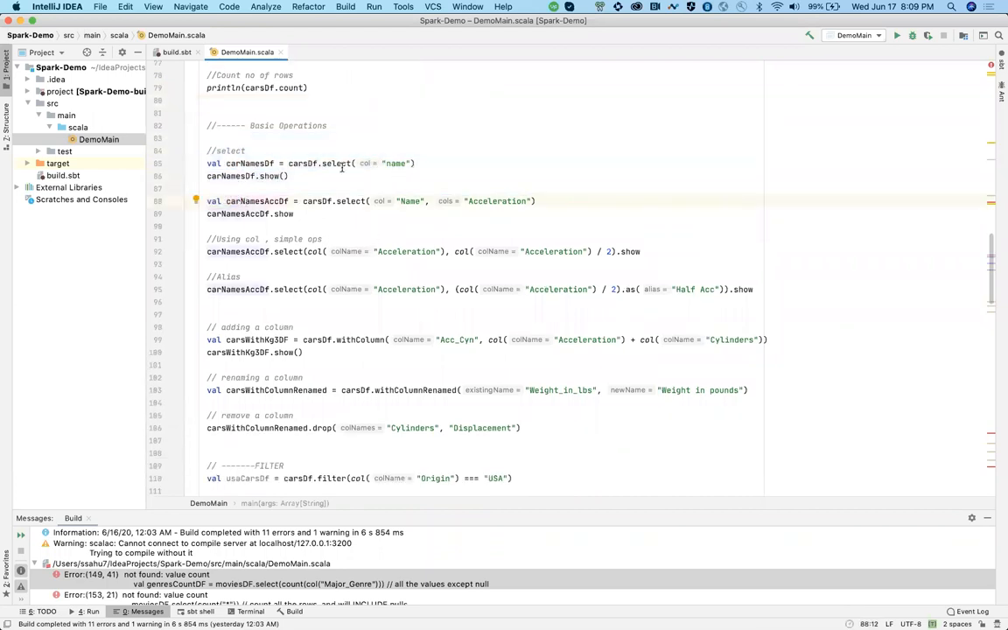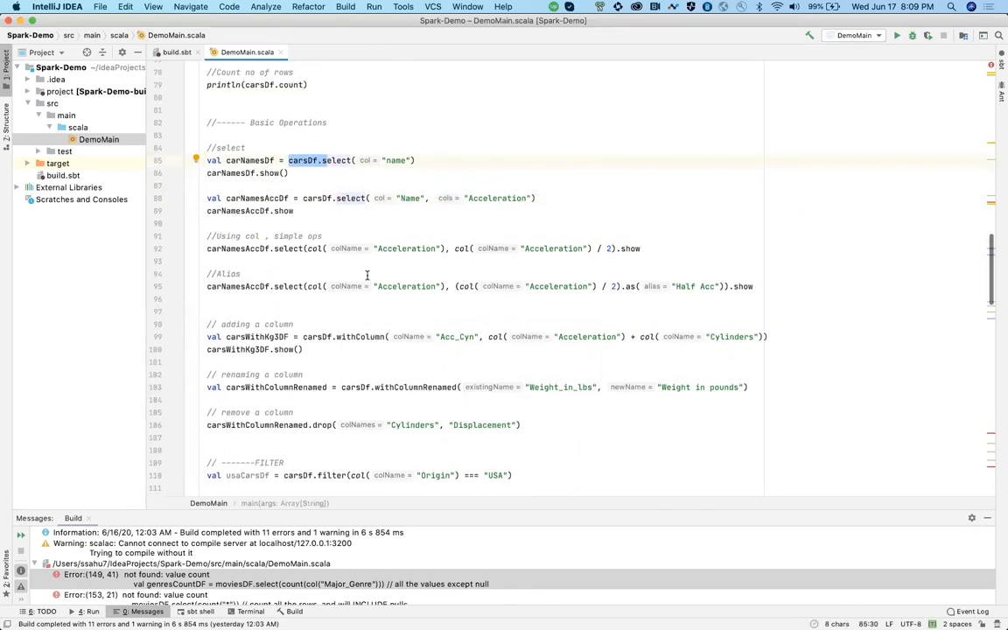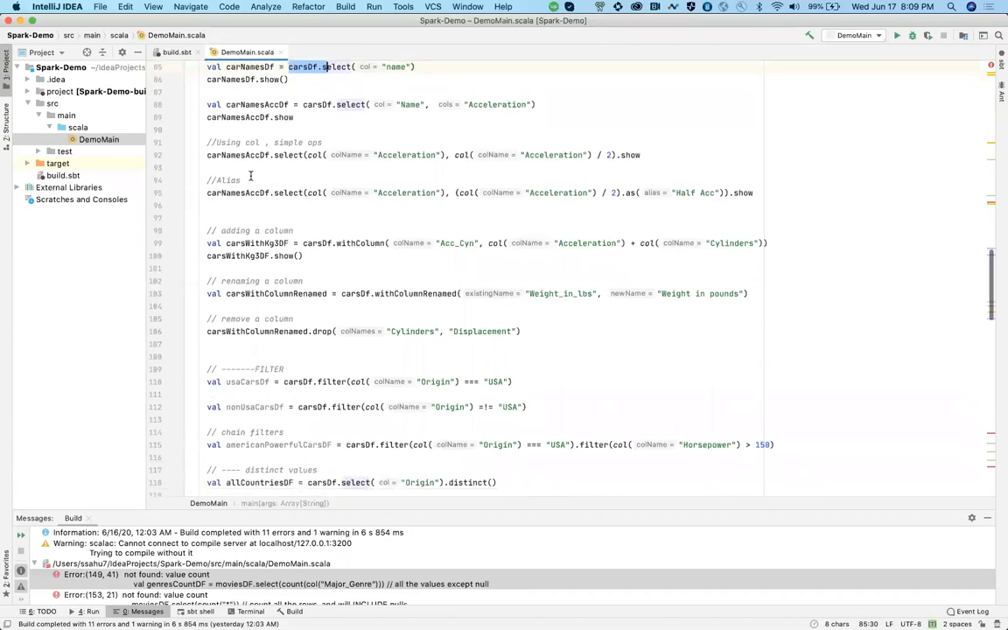So let's say out of 10 columns, we want to select 1 column or maybe 2 columns, then we can use the select command. Now remember, all these things will always return a new data frame. It's never the same data. Whenever you do data frame dot select, that particular data frame won't change. Data frames are immutable.